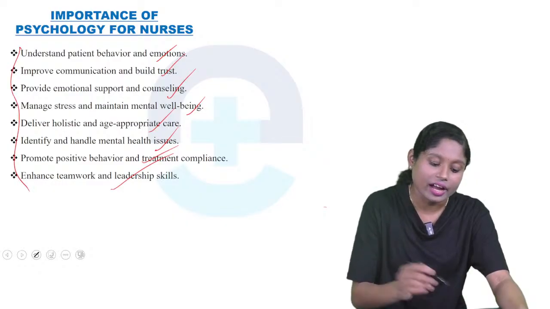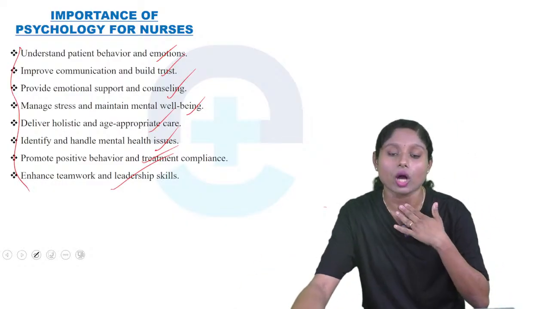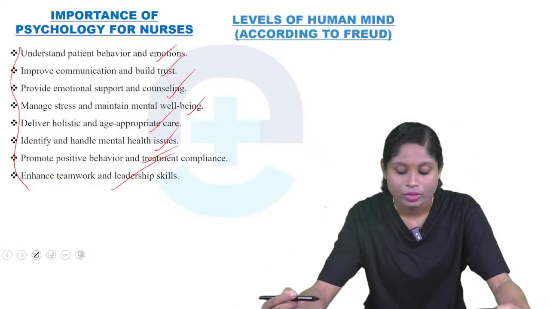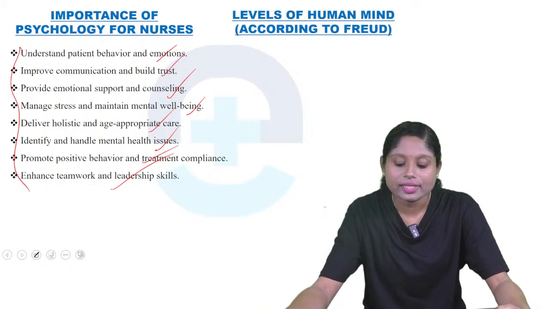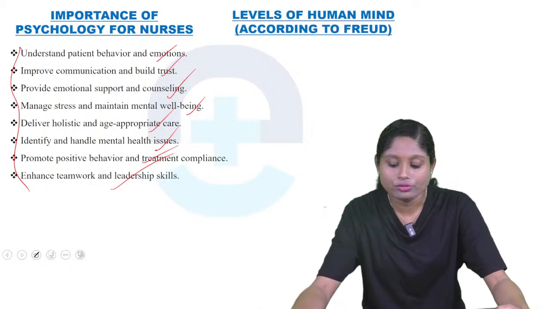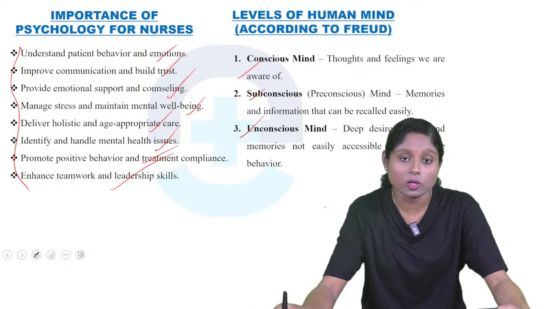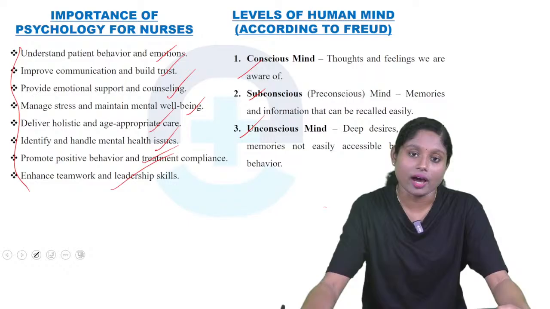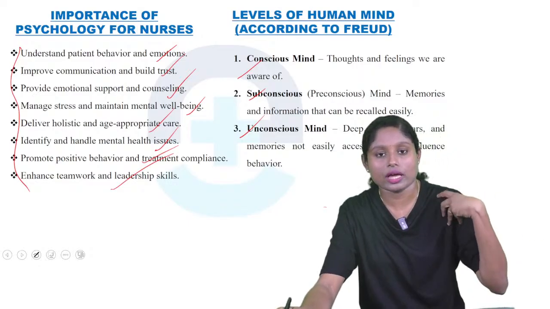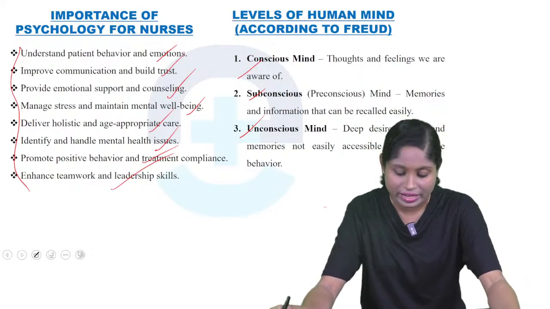So these are the qualities or importance of psychology for nurses. Next question, we'll discuss the levels of the human mind according to Freud. It is conscious, unconscious and subconscious. So what is the conscious mind? Thoughts and feelings we are aware of. So I am conscious because I am aware of my thoughts and feelings.